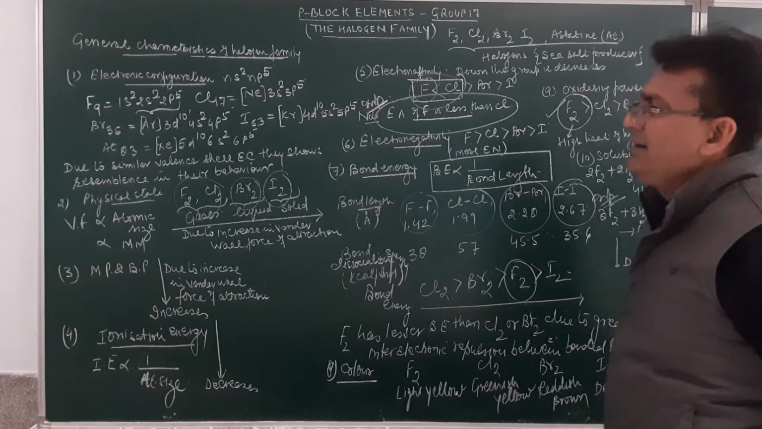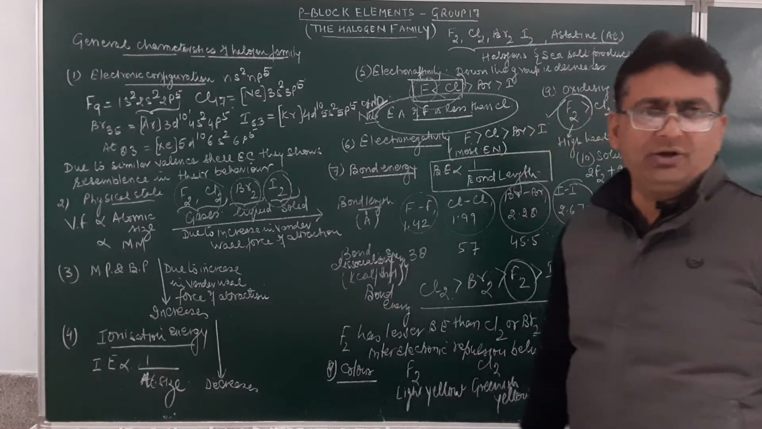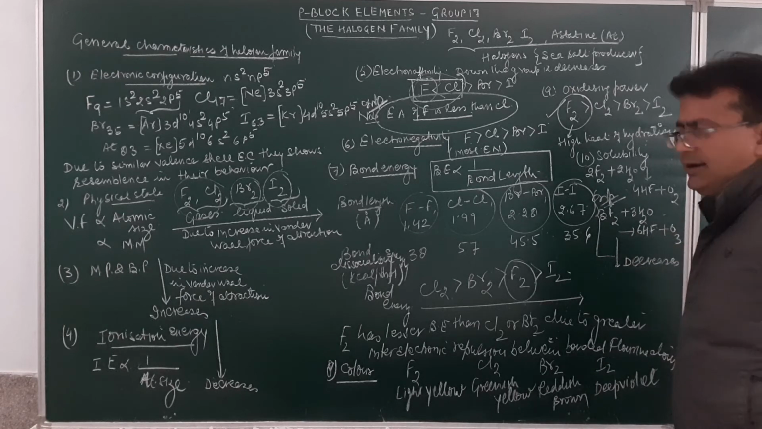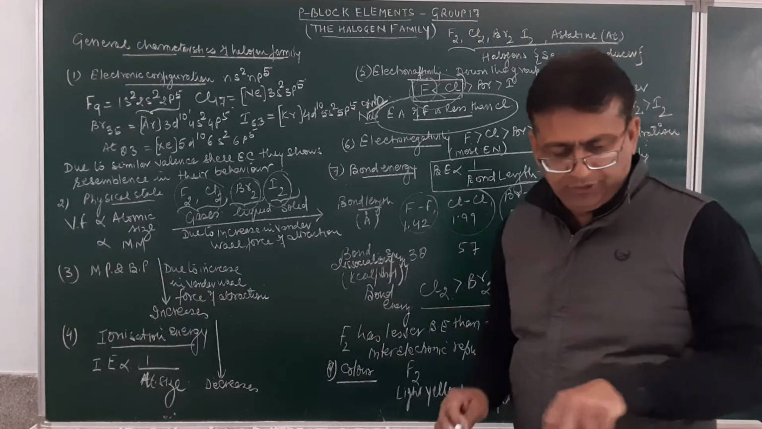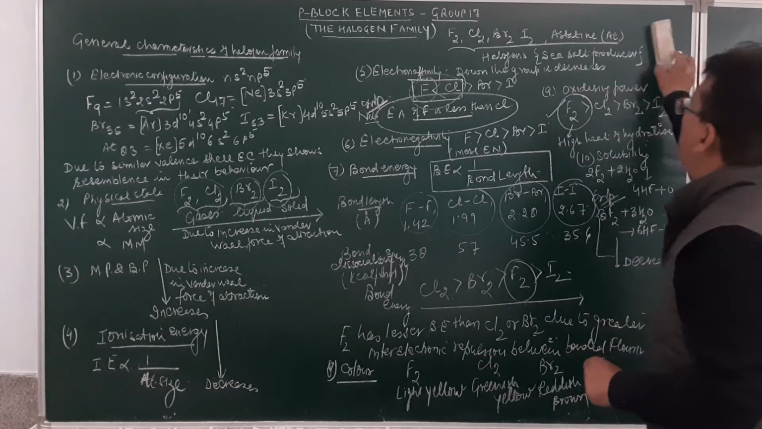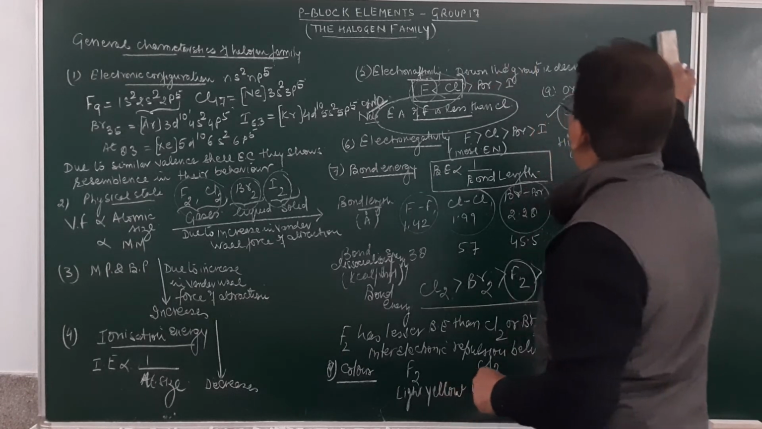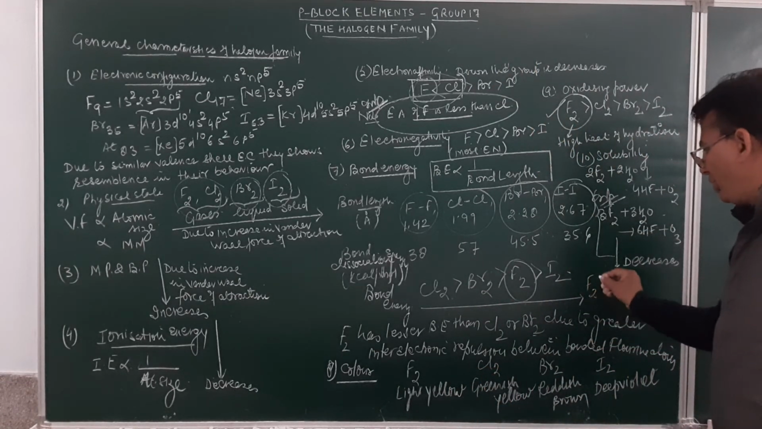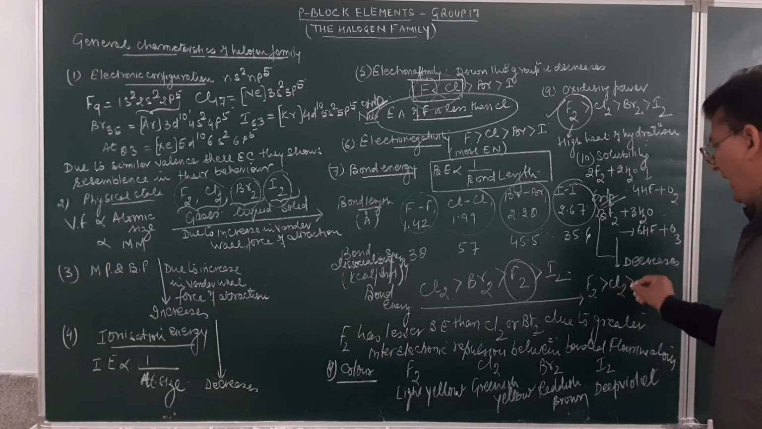Solubility in water decreases as we move down the group, but fluorine is slightly soluble, forming oxygen and ozone. Fluorine is more soluble as compared to chlorine, as compared to bromine, as compared to iodine.